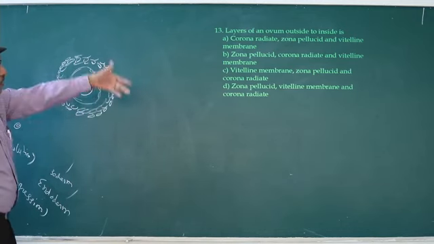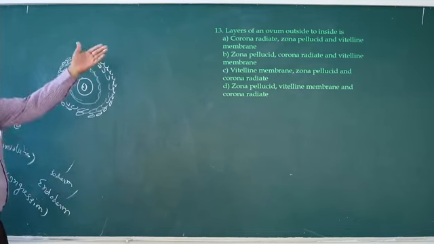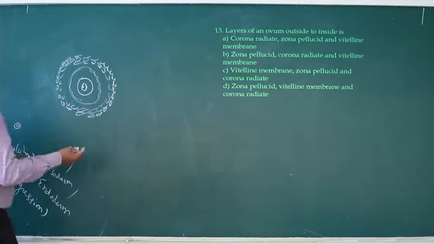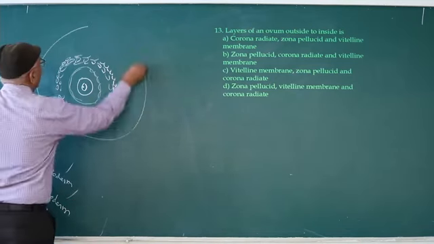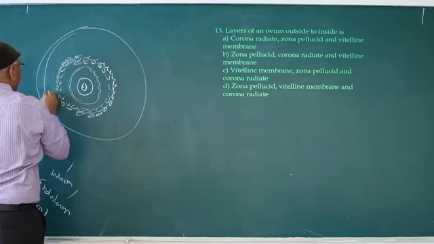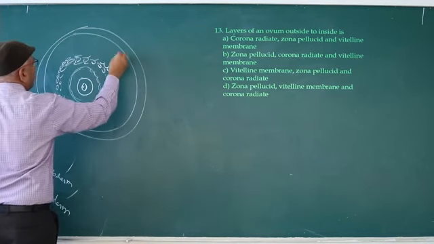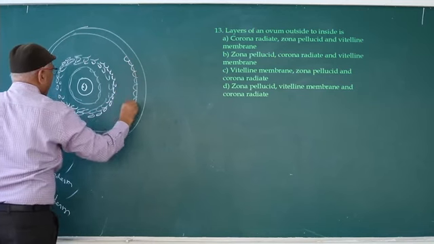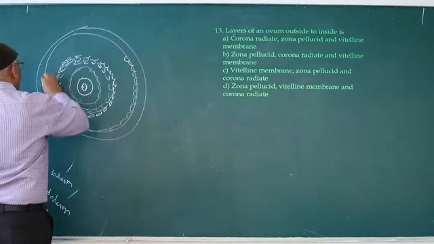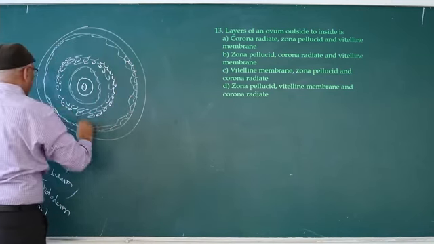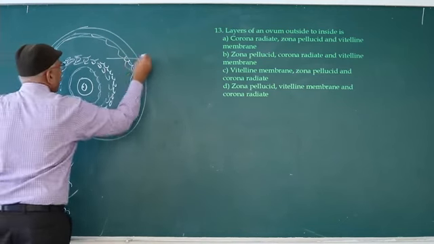Depending upon the given options, layers of an ovum outside to inside, sometimes they may give theca externa, theca interna, membrana granulosa, antrum.